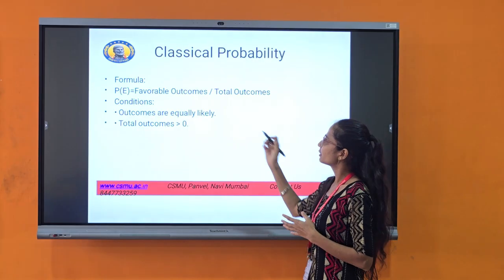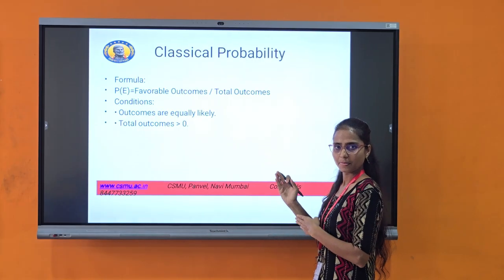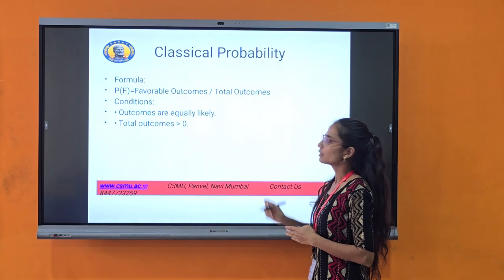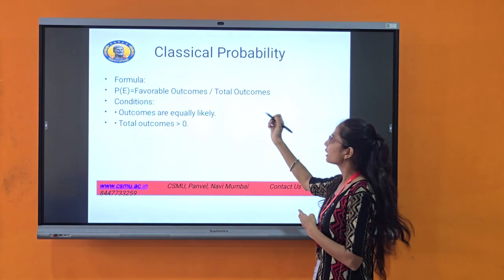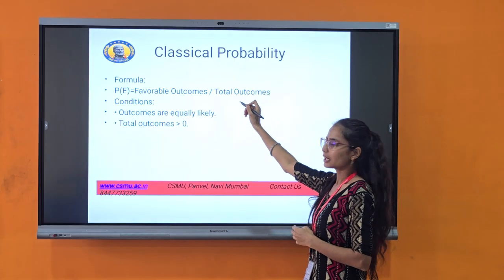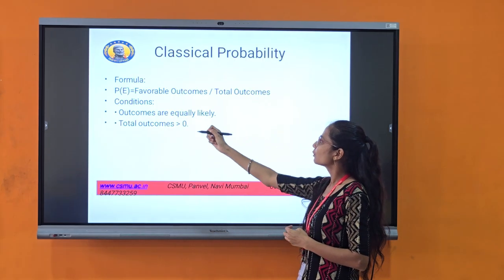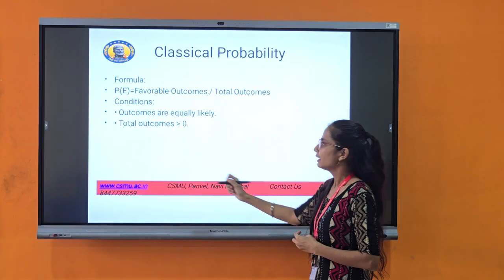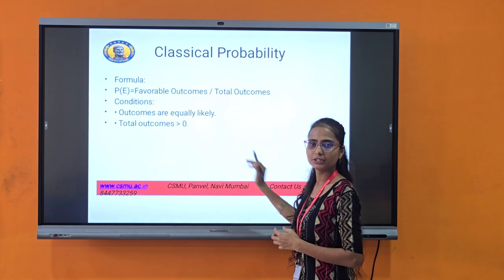So what are the favorable outcomes? The even numbers are only 2, 4, 6, divided by the total outcomes, which is a total of 6. The conditions are that the outcomes are equally likely, and second, the total outcomes are always greater than 0.